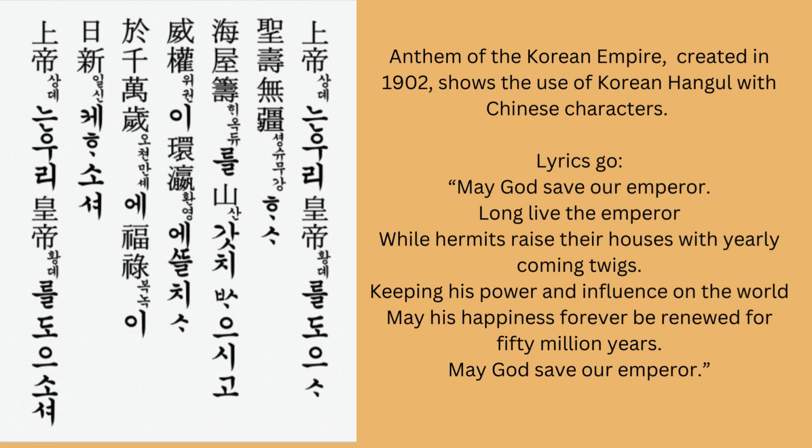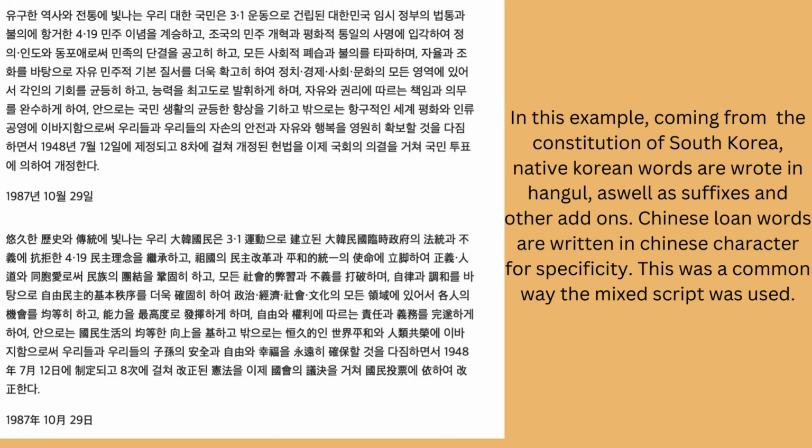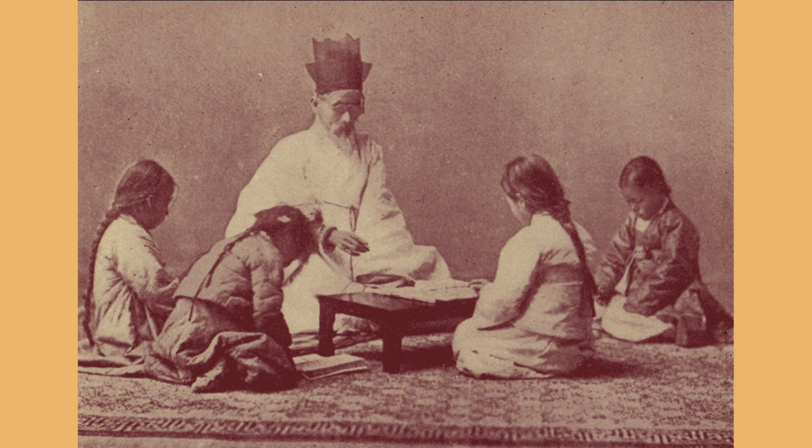More often, in newspapers, government notices and books, Hangul and Chinese characters would be used in conjunction with each other. This was called the mixed script. This script had the advantages of being easier to understand, but it still required knowledge of Chinese characters, something most peasants lacked. The reasons for the incomplete use of Hangul stemmed from two main reasons.